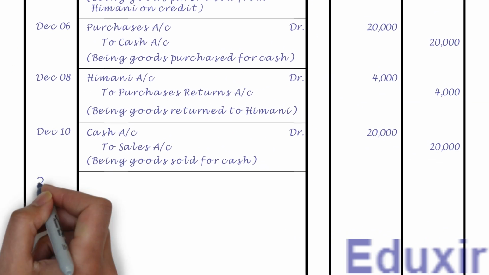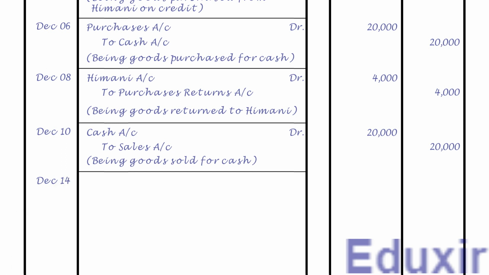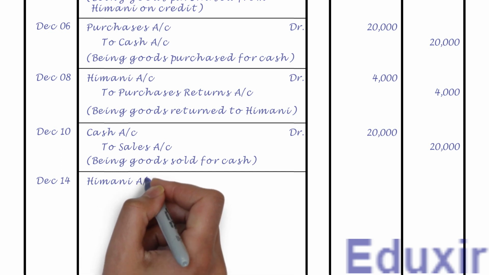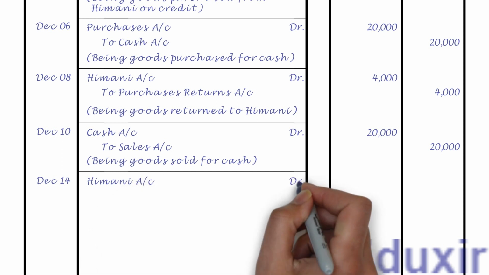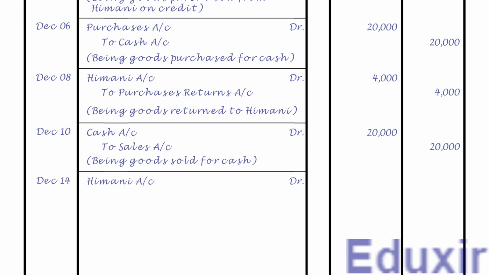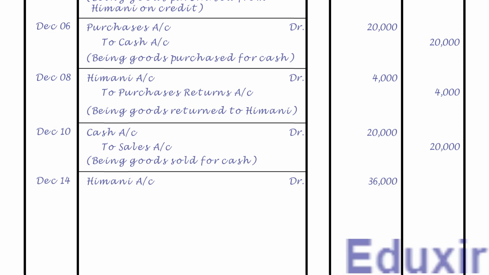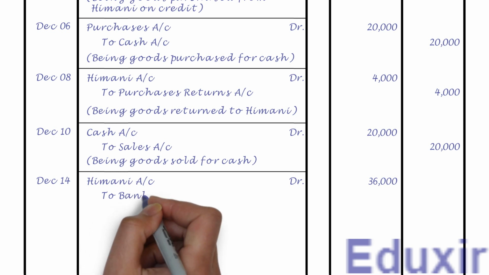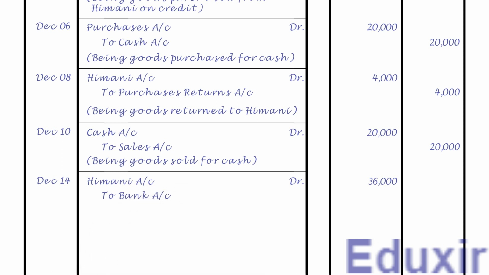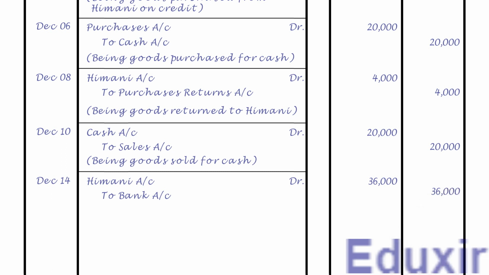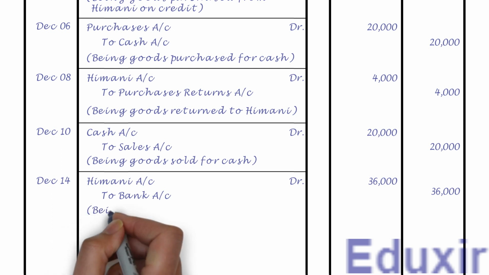Let us first record the date. Let us then record Himani account as the debit entry. Let us also write the text DR to indicate that this is a debit entry. Let us now record the debit amount of 36,000 rupees into the debit amount column. Leaving a margin, let us record the bank account as the credit entry. Let us also record the credit amount of 36,000 rupees into the credit amount column. Let us now record the narration or description of this transaction, that is, being check given to Himani.